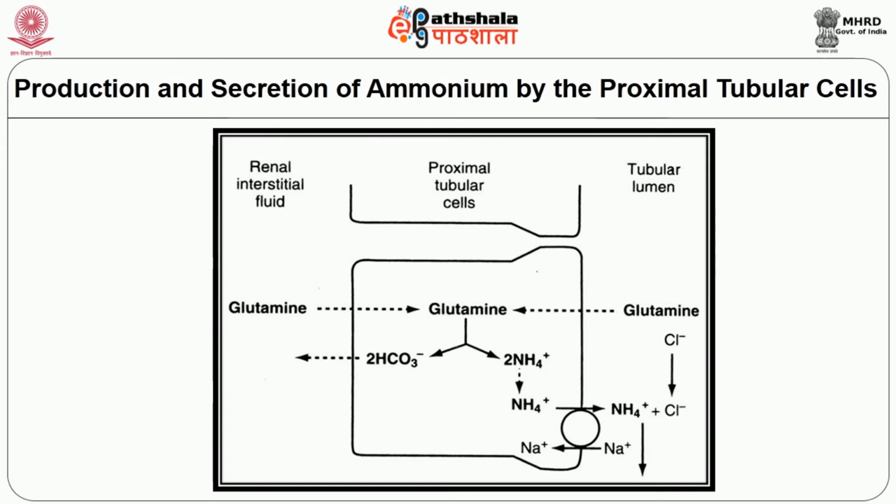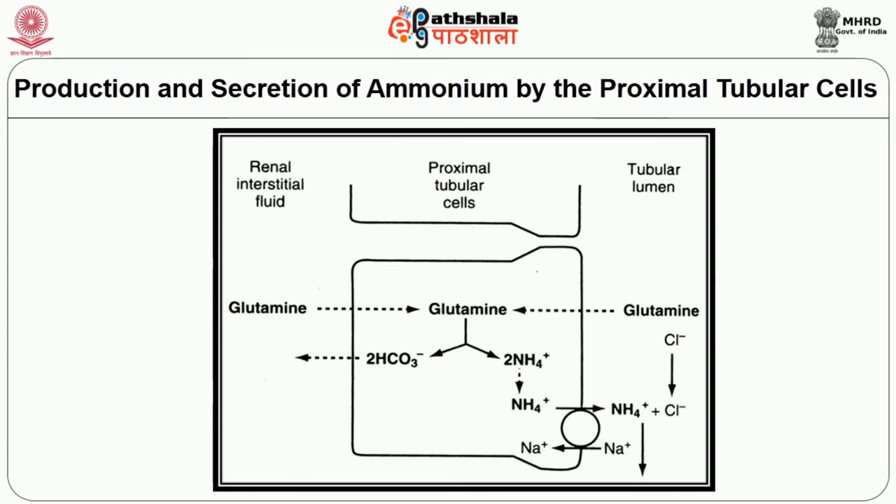Within the tubular epithelial cells, each molecule of glutamine is metabolized into 2 ammonium ions and 2 bicarbonate ions. The ammonium ion is secreted into the tubular lumen by a counter-transport mechanism in exchange for sodium, which is reabsorbed.